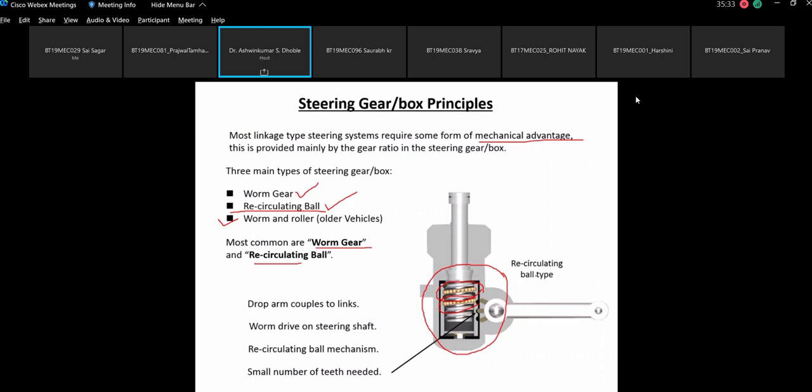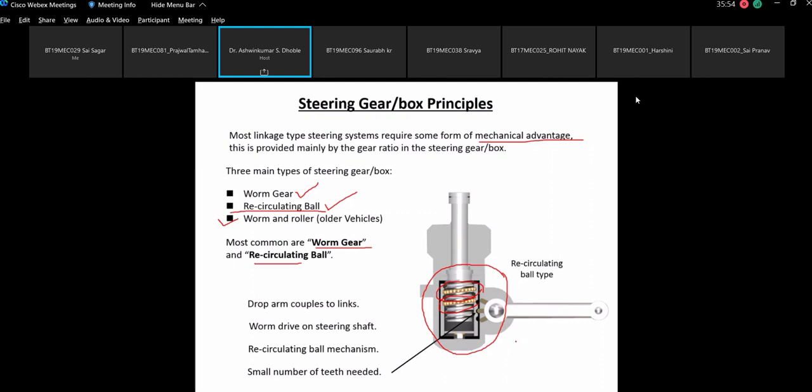So instead of using the worm and worm gear type, you go for the recirculating ball type of mechanism, wherein you get more mechanical advantage compared to worm and worm gear. Okay, so this is the thing which is required. In the book, the two-dimensional figure is given.